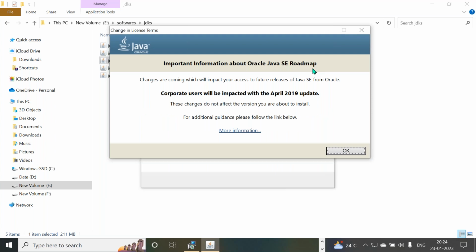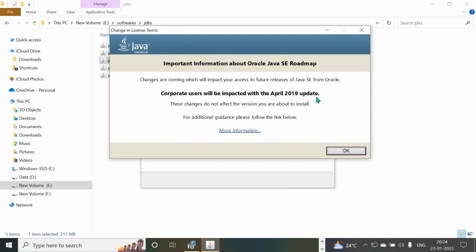Important information about the Oracle Java SE roadmap. Corporate users will be impacted with the April 2019 update. The April 2019 update is the Java 11 version. Right from the Java 11 version onwards, corporate users, not students, not individual developers, not teachers, only corporate users will be impacted with the April 2019 update. That is, from the Java 11 version onward, Java is a licensed one.